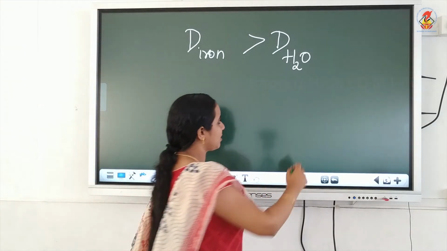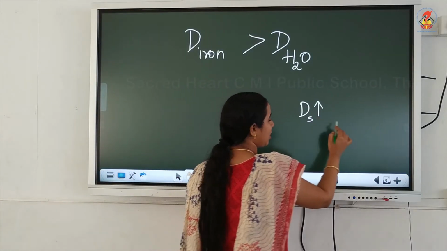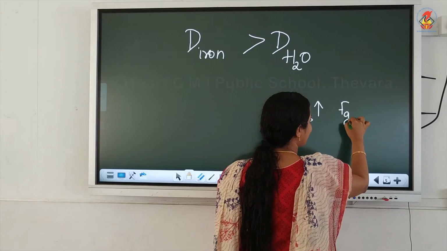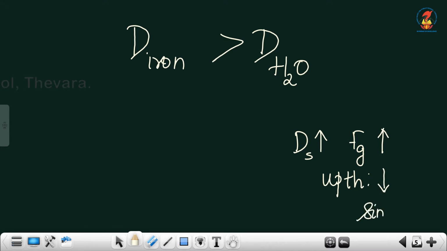We have already learned that if the density of a substance is more compared to water, the gravitational force will be more, and to balance the force, the upthrust will be less, hence the object will sink. So in this case, the density of iron is more. That means the ship has to sink, but it is floating in water. Why? Even though the density is more, it is floating in water. Why?